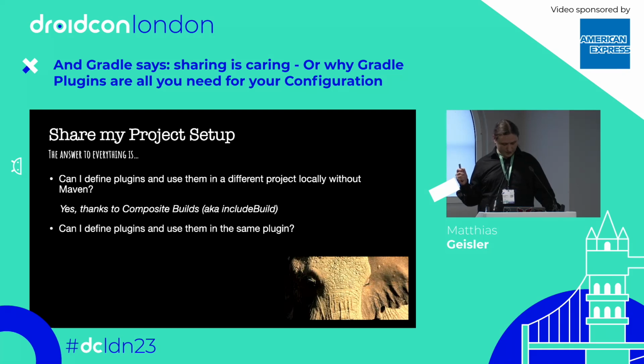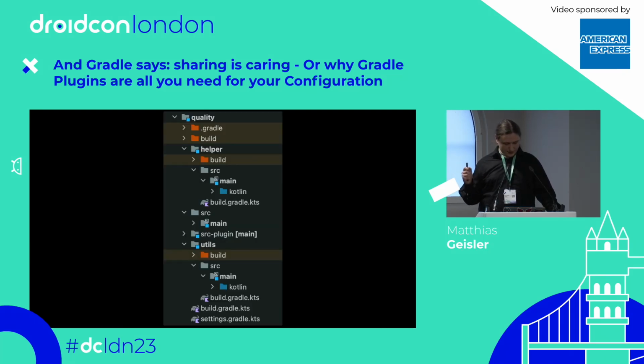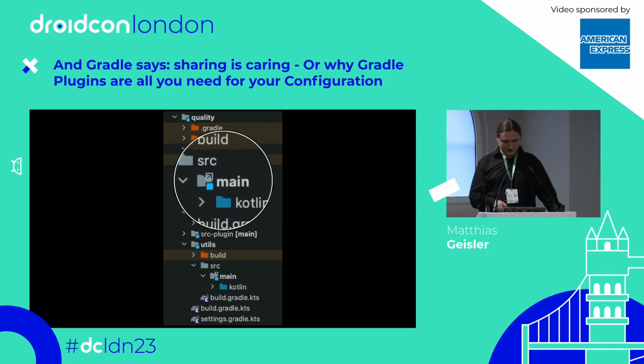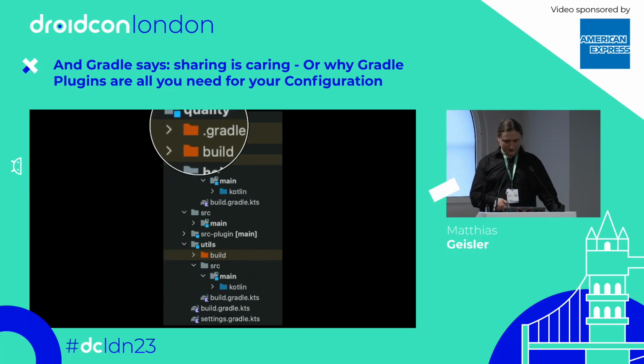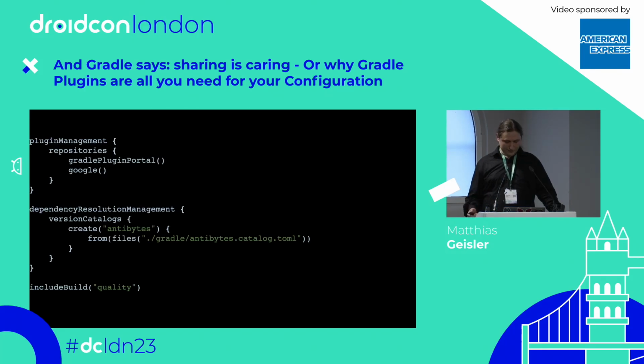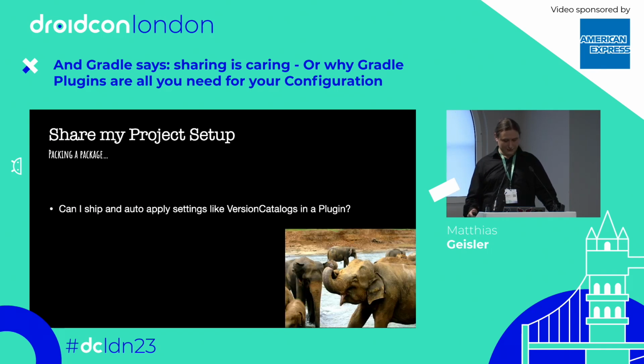And can we do something more? Yeah, that's what I'm basically saying right now. What we do is actually simply we symlink our stuff in a different project or a sub-project, which is happening here. That's the indicator that there is a symlink here and here. That's all the dependency I need for this quality plugin. So many plugins in one sentence, amazing. And then we simply use included build, aka composite build, to just use it, and we can apply it. Done. So, can we do more?